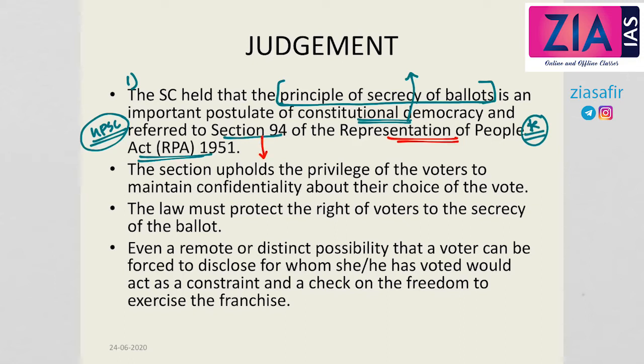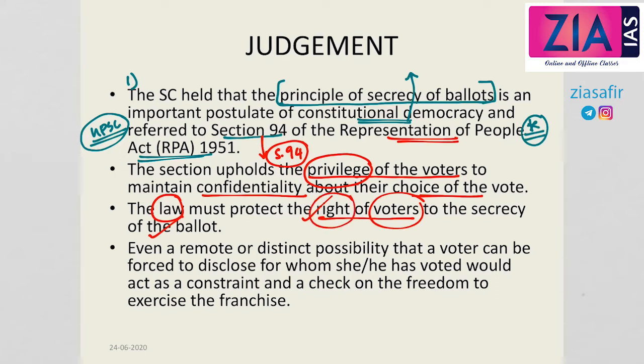Now coming to the details of Section 94 of the RPA, it upholds the privilege of the voters to maintain confidentiality about the choice of their vote. So Section 94 upholds the privilege, which means the voters are given the right and privilege to maintain confidentiality about the choice of the vote. And the law must protect the right of voters to secrecy of ballot. So the law is responsible to protect the right of the voters to secrecy of ballot. So, secrecy of ballot is a right of the voter.